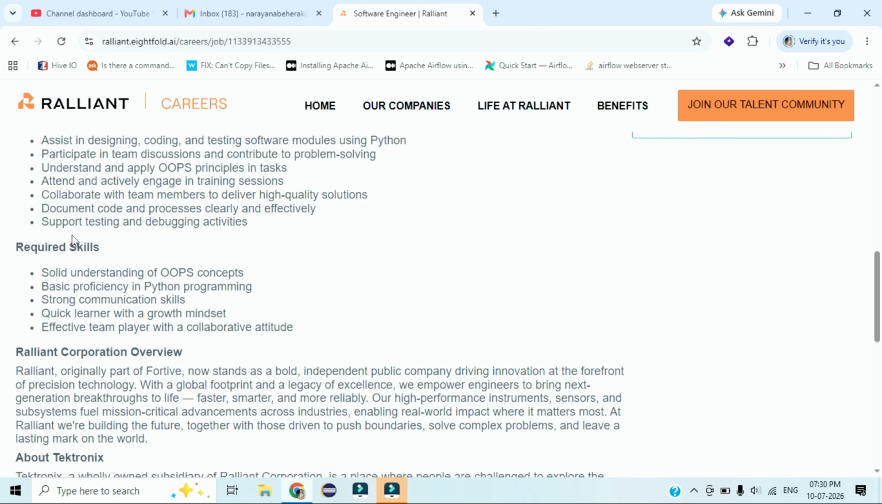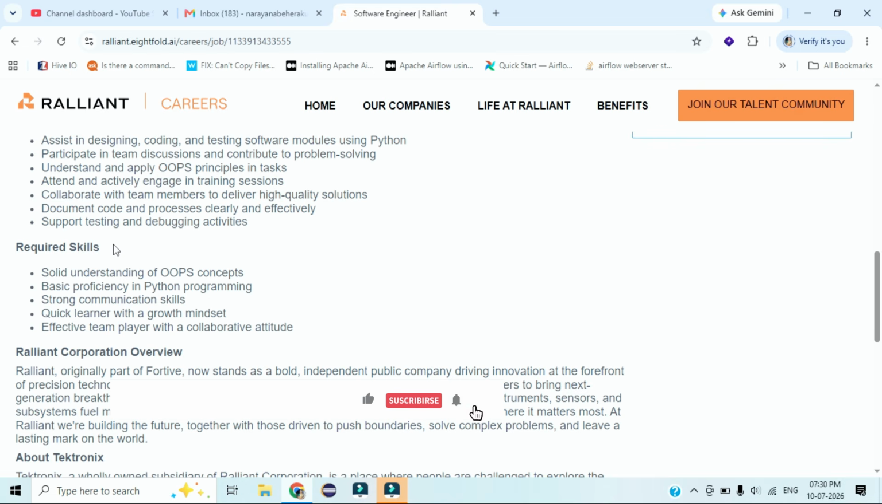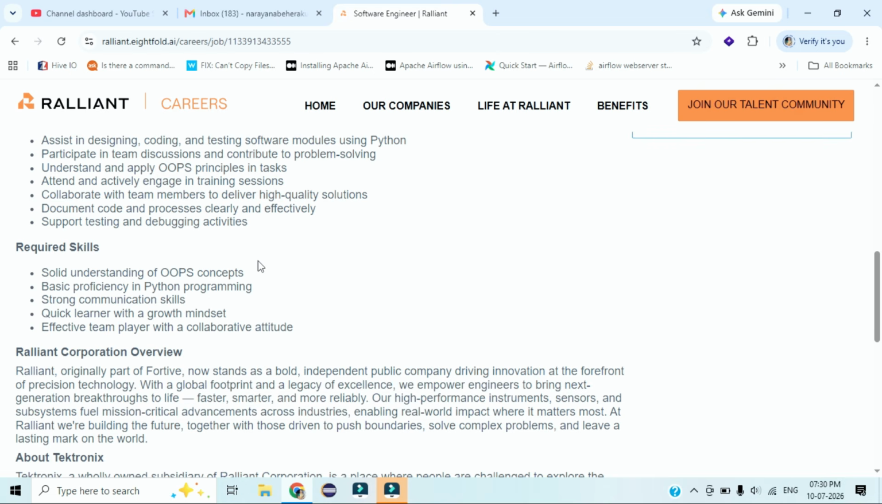And the required skills. What are the required skills for this particular position as you are joining as a fresher? You need basic knowledge and a solid understanding of OOPS concepts. Basic proficiency is required in the Python programming language. Strong communication skill: whatever you are saying and listening to, make sure others understand what you are saying to them. That is the required communication skill.